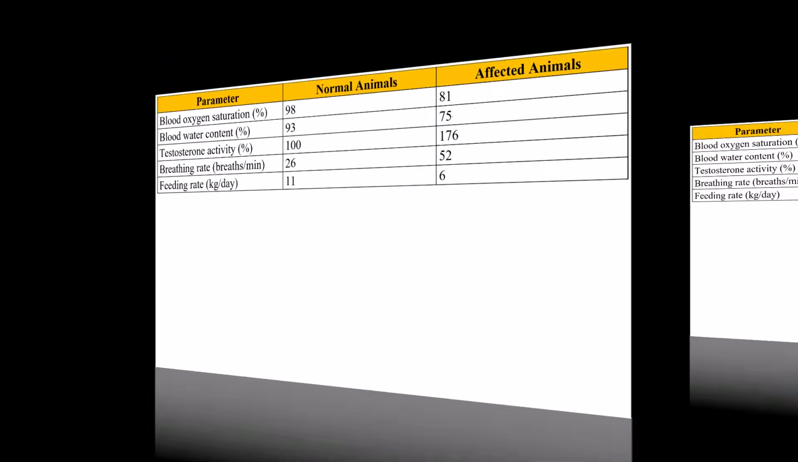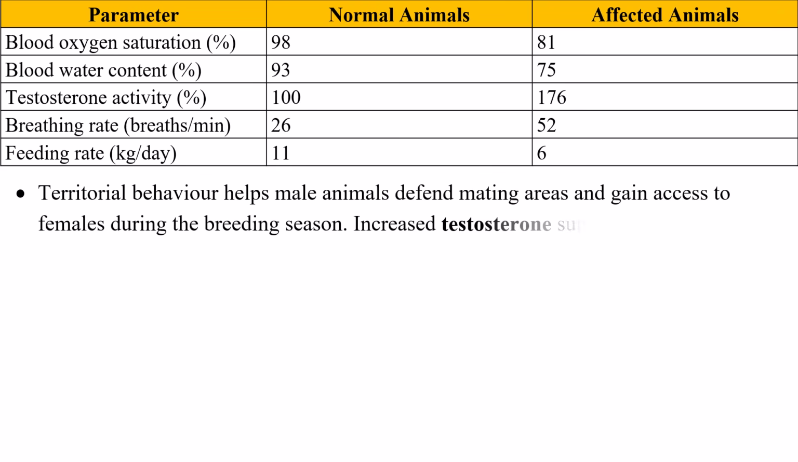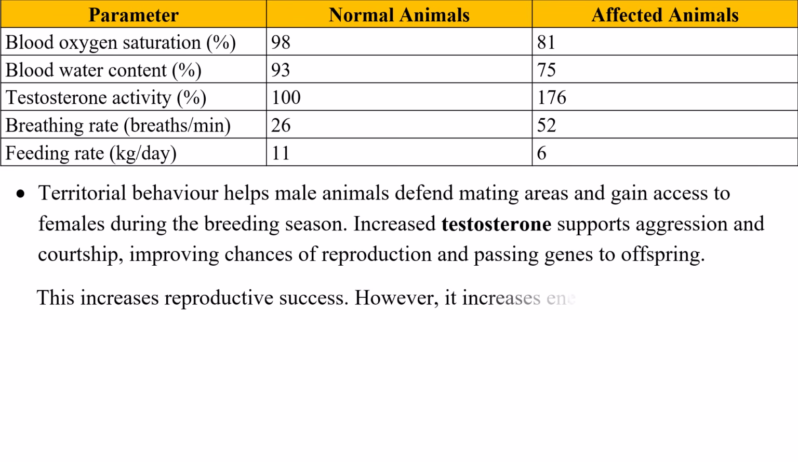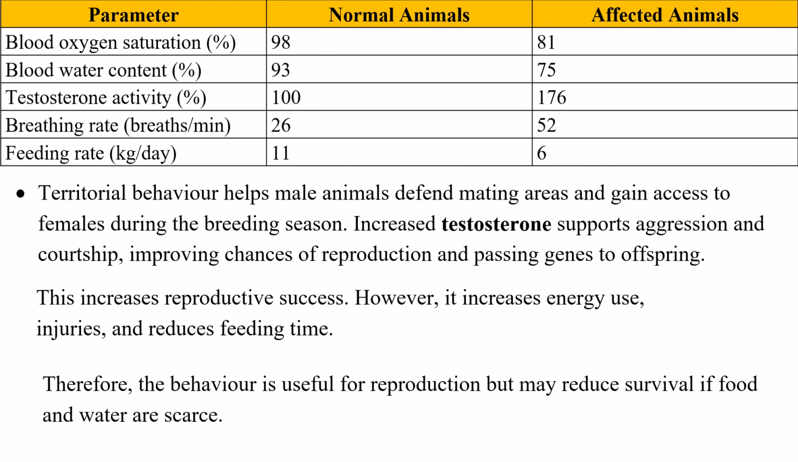The third response was territorial behavior. Territorial behavior helps male animals defend mating areas and gain access to females during the breeding season. Increased testosterone supports aggression and courtship, improving chances of reproduction and passing genes to offspring. It increases reproductive success. However, it increases energy use, injuries, and reduces feeding time. Therefore, the behavior is useful for reproduction, but may reduce survival if food and water are scarce.